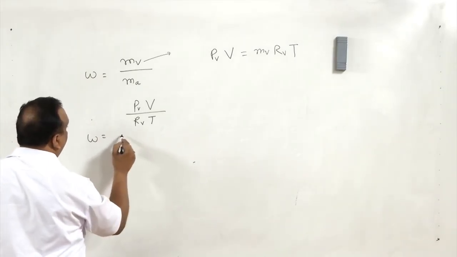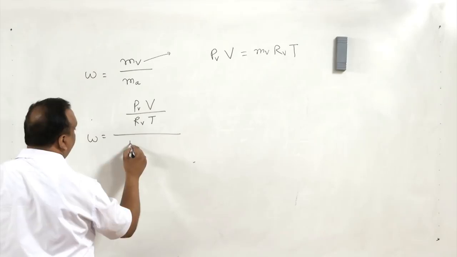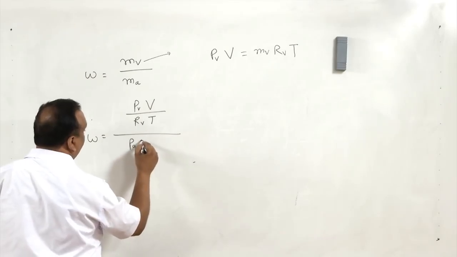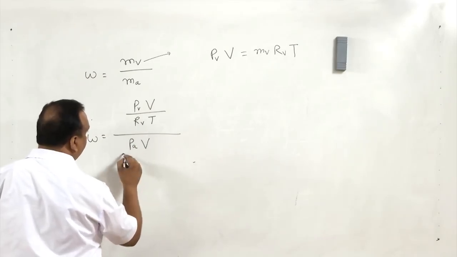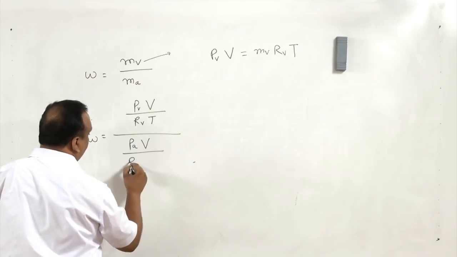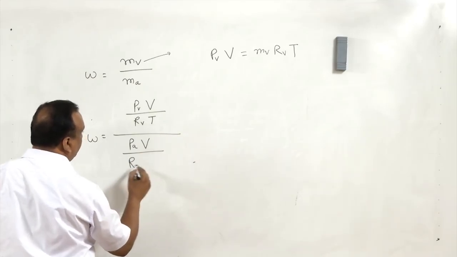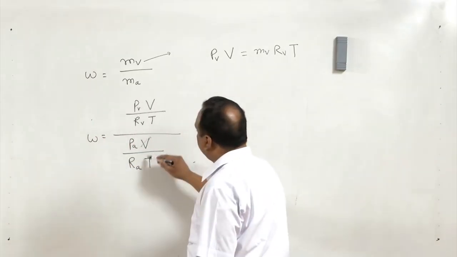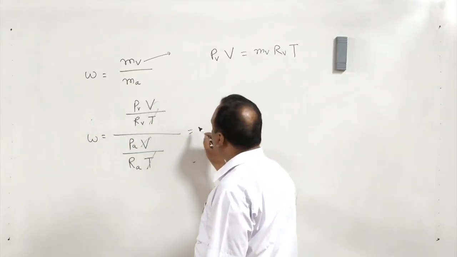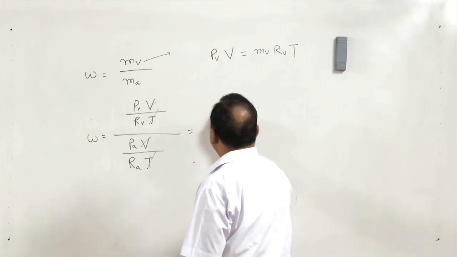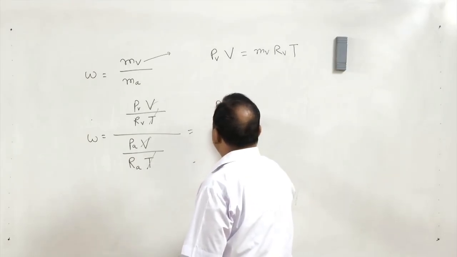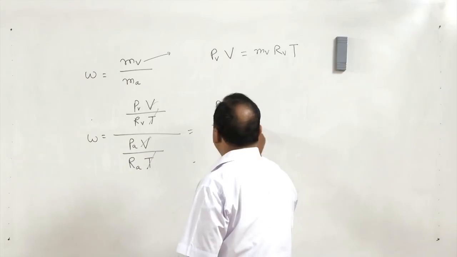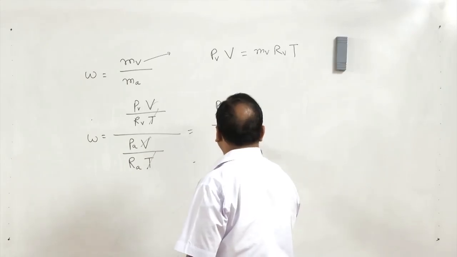Similarly, we can take these values for air: partial pressure of air, volume of air is the same, gas constant for air, and temperature of air. Now, these two will be cancelled out and we will get the expression as PV by RV divided by PA by RA.